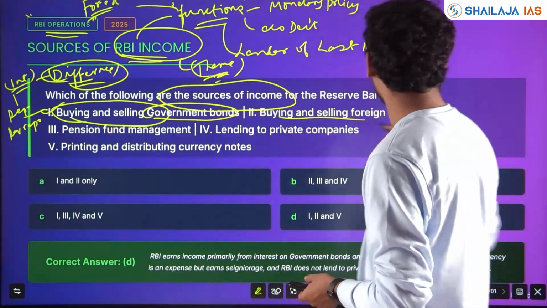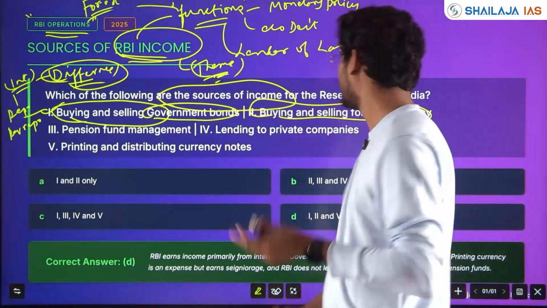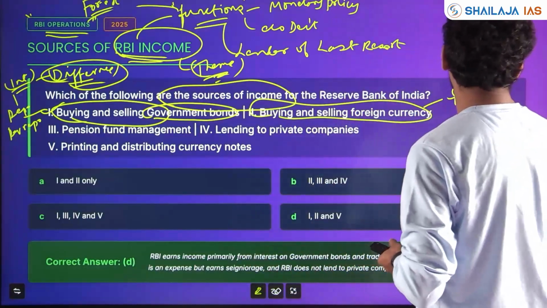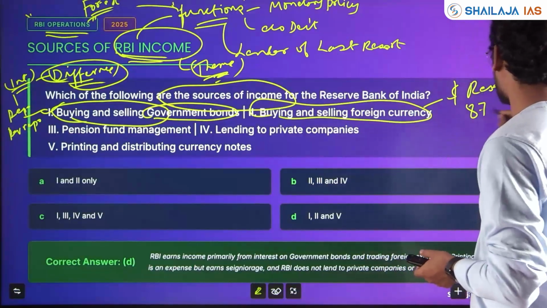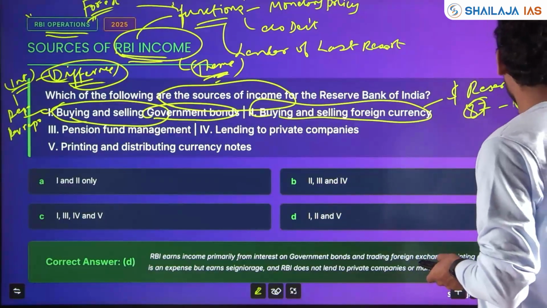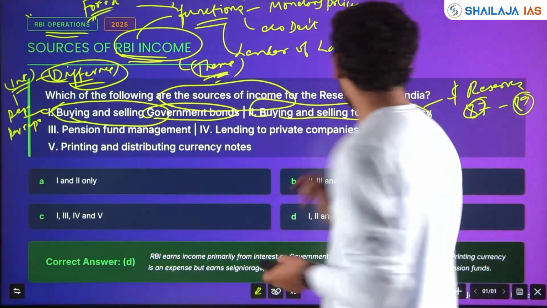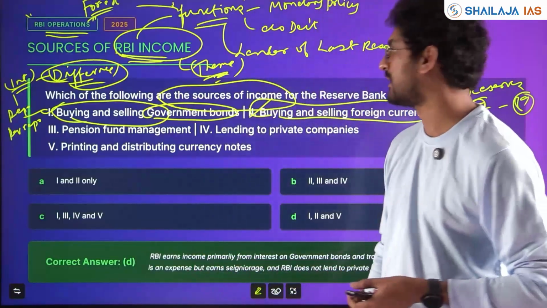Next, buying and selling foreign currency. There also, with respect to exchange rate, if you have dollar reserves, say today it is 87 rupees, tomorrow it is 89, or when you bought it was 87, now it is 89. The 2 rupee difference is your profit. Yes, the second statement also is correct.